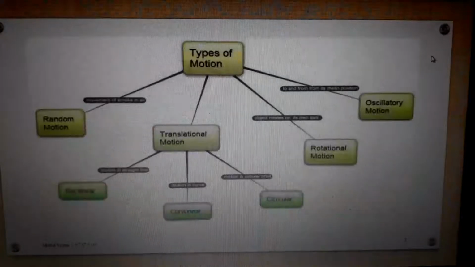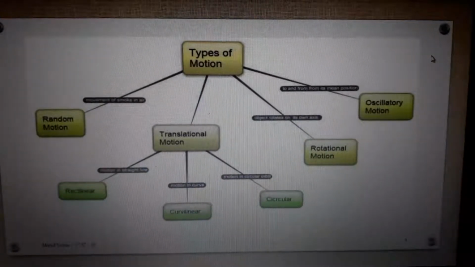So let's go to the next part. These are the different types of motion we will study, not in this chapter but in the future. These motions are not that easy. Rotational motion, oscillatory motion, circular motion and so on will be discussed in following chapters. For example, there is random motion. What do you mean by random motion? A simple thing.